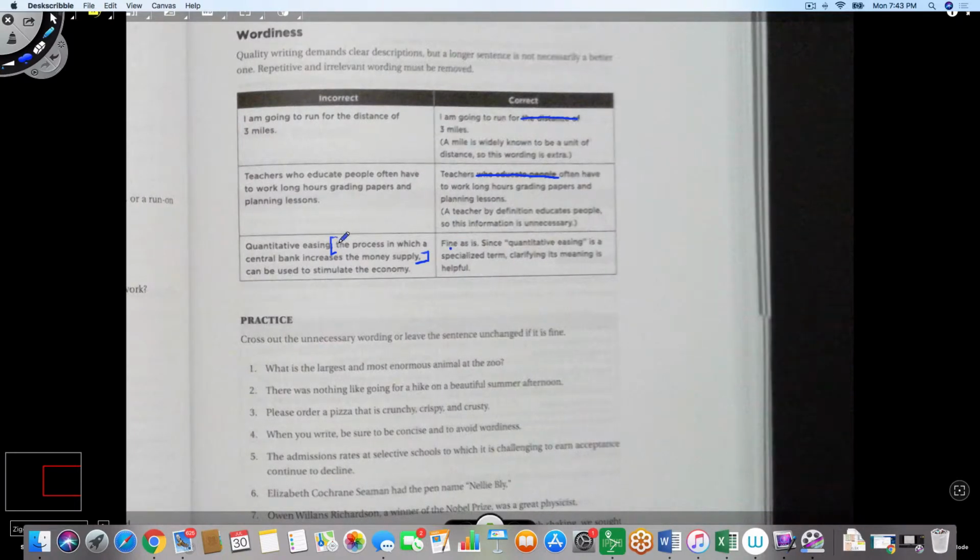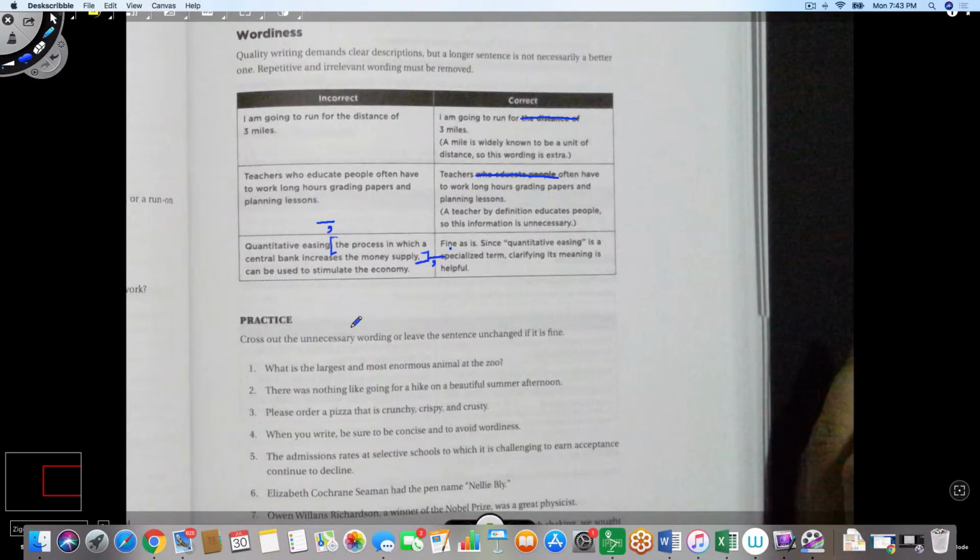So there are two ways to insert this kind of qualifier. You can either start with a comma and end with a comma, or you can start with a dash and end with a dash. And then you go on with the rest of the sentence, can be used to stimulate the economy. So to make it easier for you, you can just say quantitative easing can be used to stimulate the economy. This is assuming that you know what quantitative easing is. If you want to add a definition of that thing, you can put it between the two dashes or two commas. And in this particular example, that would be a definition of quantitative easing.